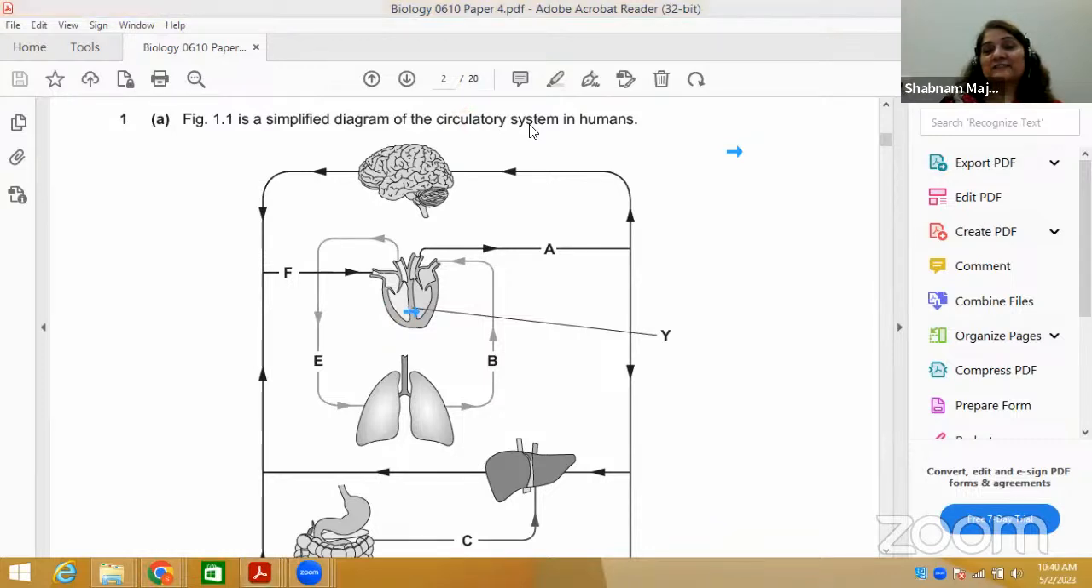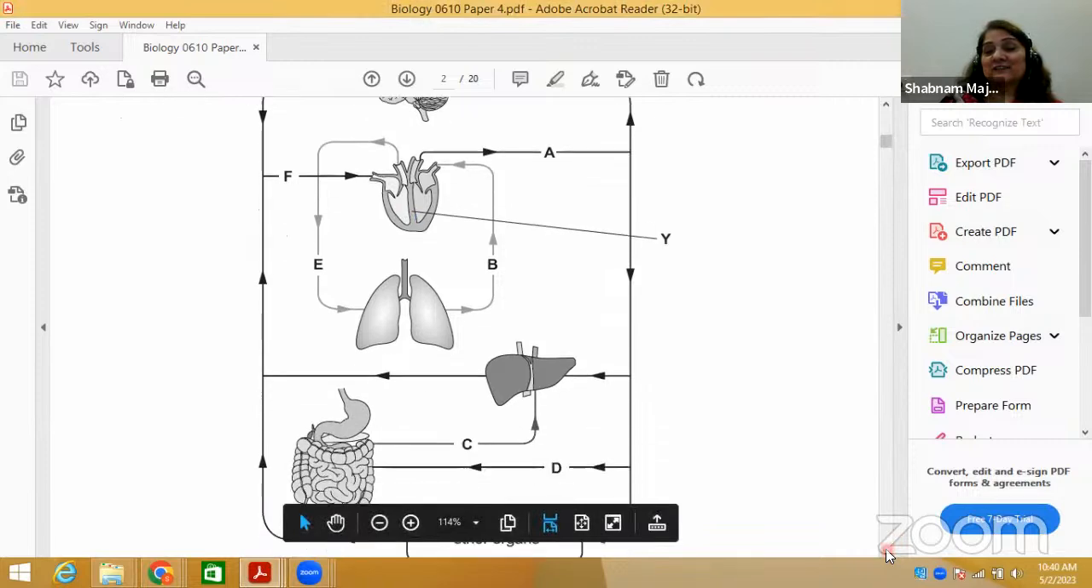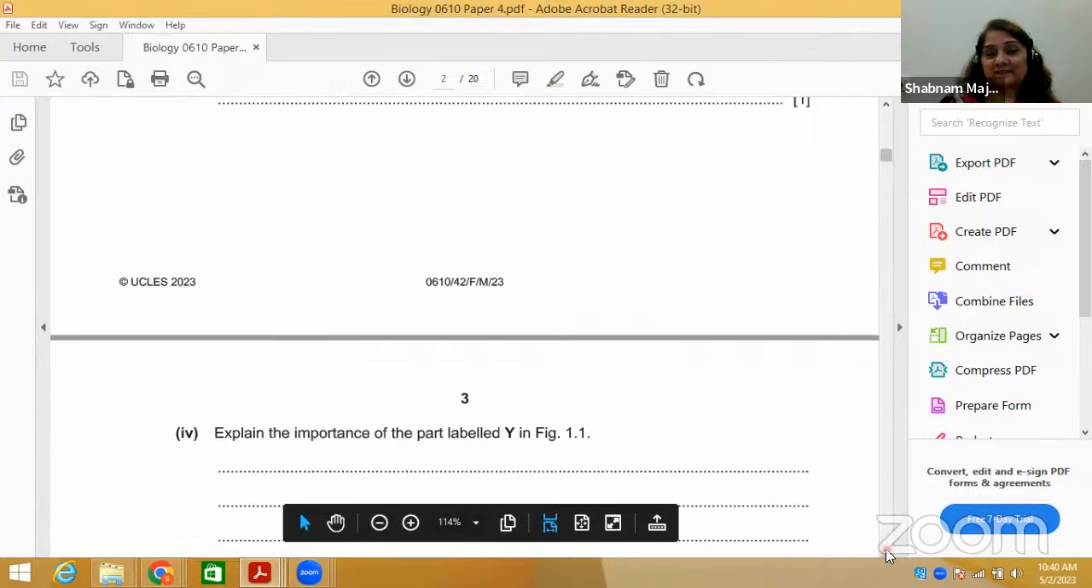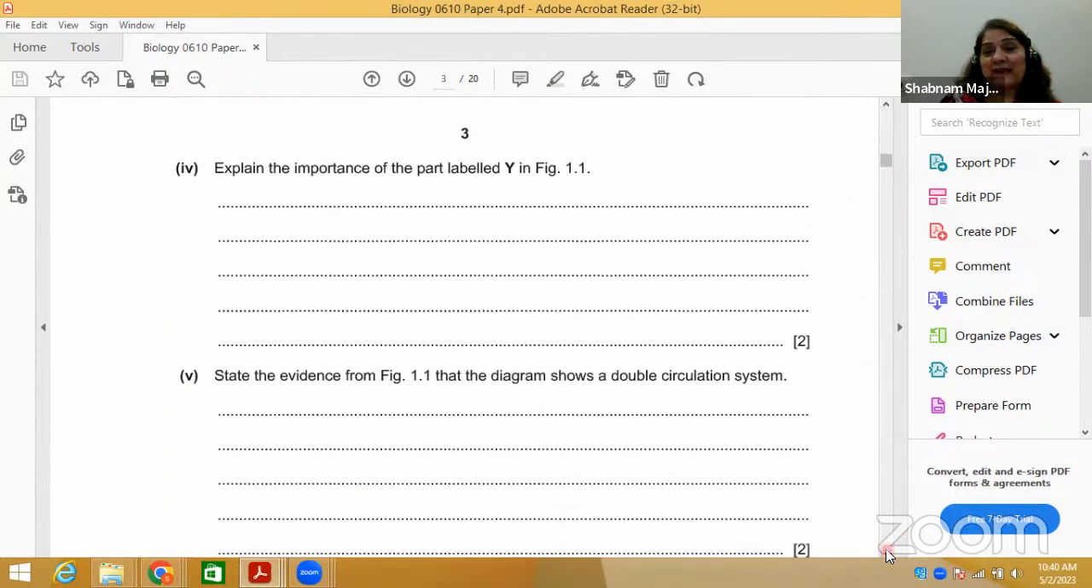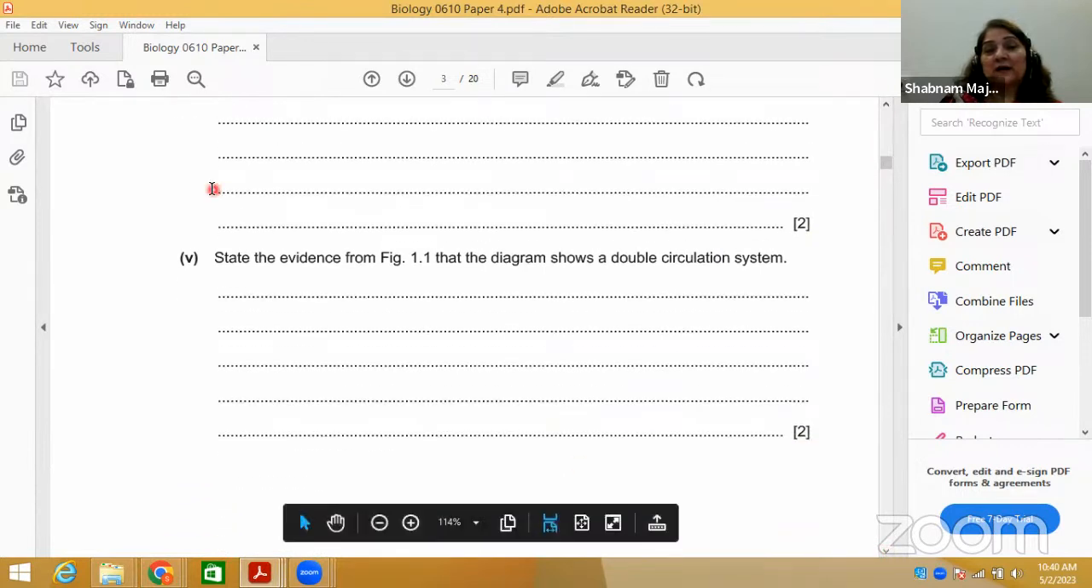I can also see that this is the septum. So you should know what the role of the septum is. The septum separates the oxygenated blood from the deoxygenated blood. So he is asking for the importance, so quickly, this is what must be written here. You have to elaborate your answer according to the marks given.